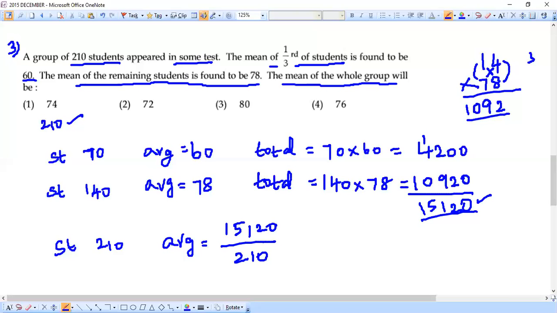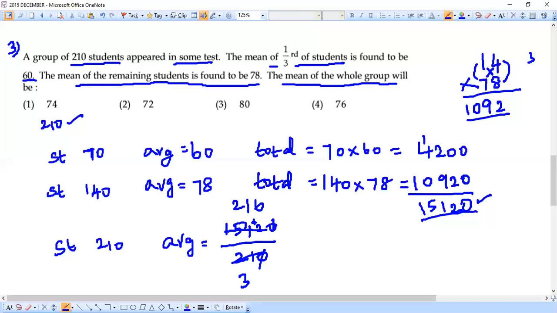Okay. Let's simplify. Do this calculation. That will give the answer. First of all, 0 and 0, they will go off. And let's try to divide both these numbers by 7. So 7 3s are 21, and here in this numerator we will have 7 2s are 14. I will have a balance 1, so that I will have 11. Again 7 1s are 7. I will have a balance 4. We have 42. Then 7 6s are 42.